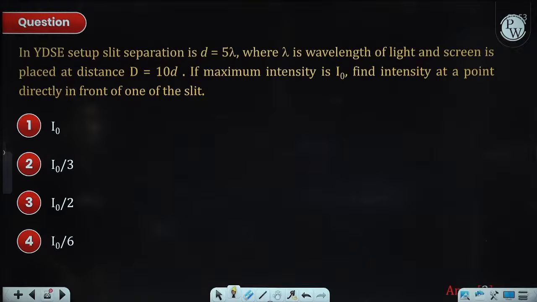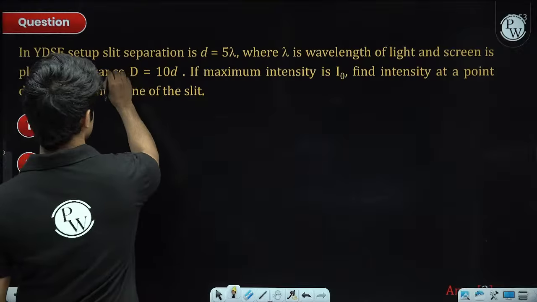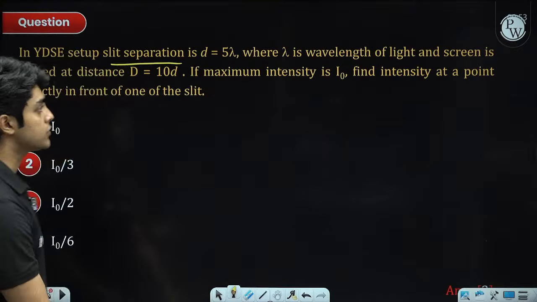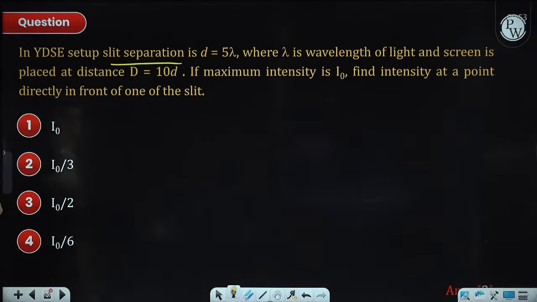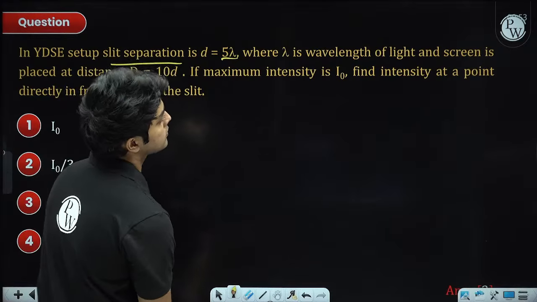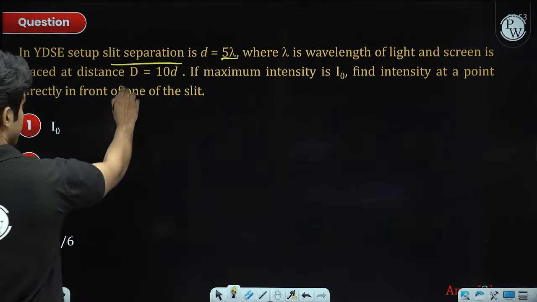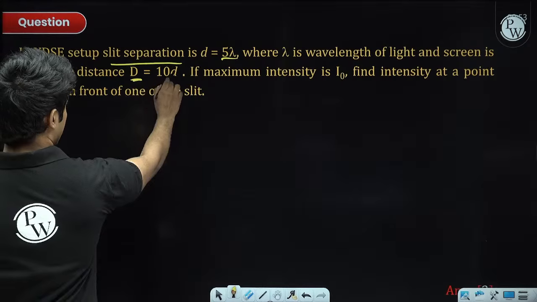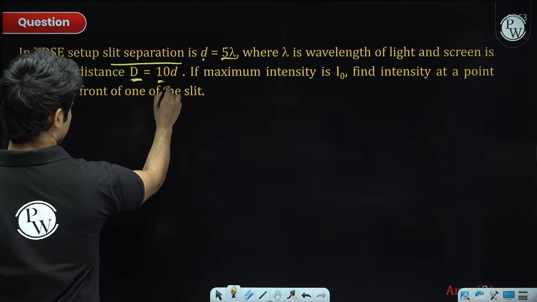Next, YDSE setup, slit separation. These are all April shift mains problems. Slit separation is 5 lambda. Screen distance capital D is actually 10 times this slit width, so this is actually 50 lambda.